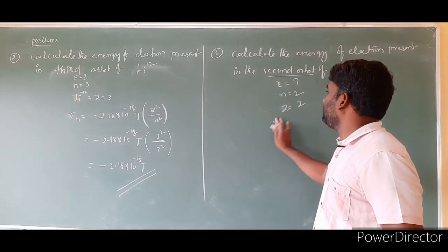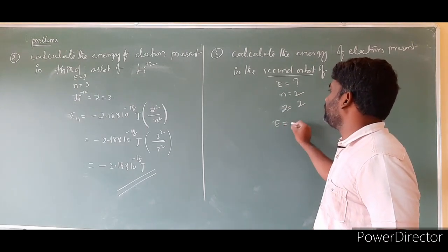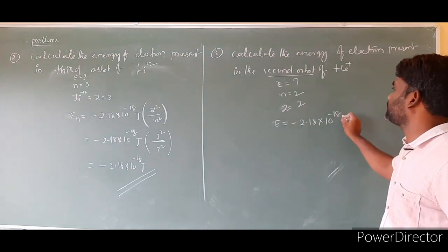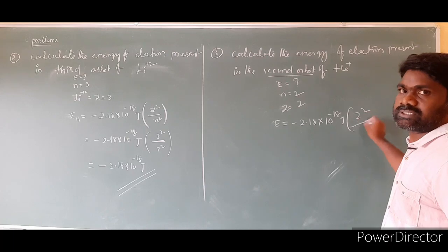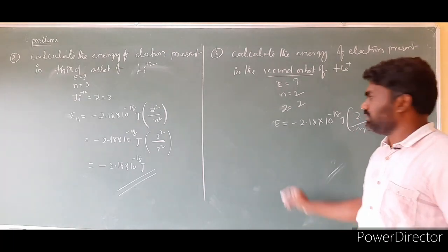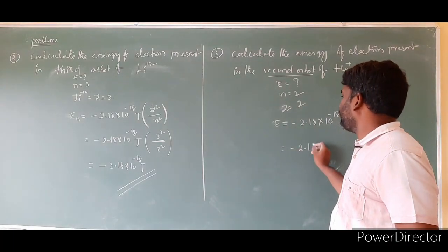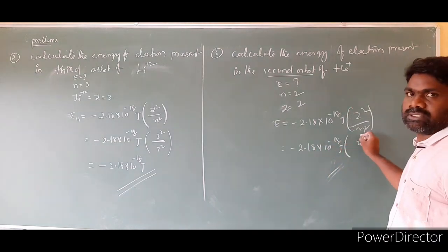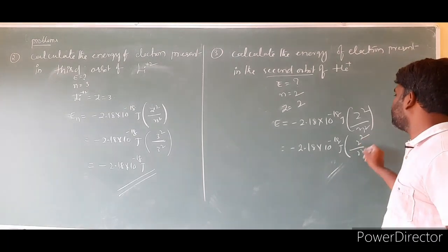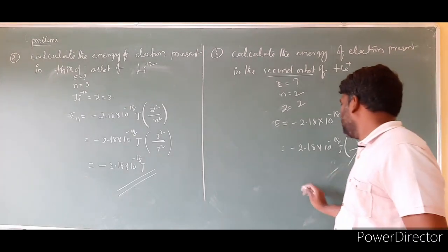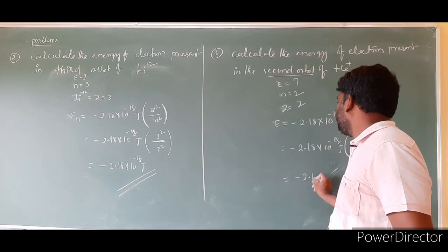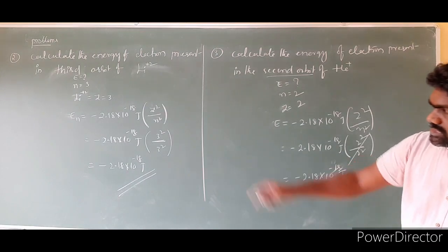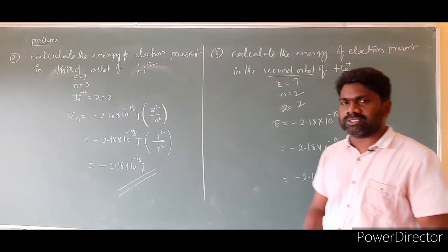Then we have the formula: the energy of an electron in the nth orbit is equal to minus 2.18 into 10 to the power of minus 18 joules into Z square by n square, isn't it? Substitute. So minus 2.18 into 10 to the power of minus 18 joules, Z is equal to 2 square, n also will be taken as 2 square. So 2 square and 2 square cancel. Upon simplification, you get minus 2.18 into 10 to the power of minus 18 joules. Here also we got the same answer.